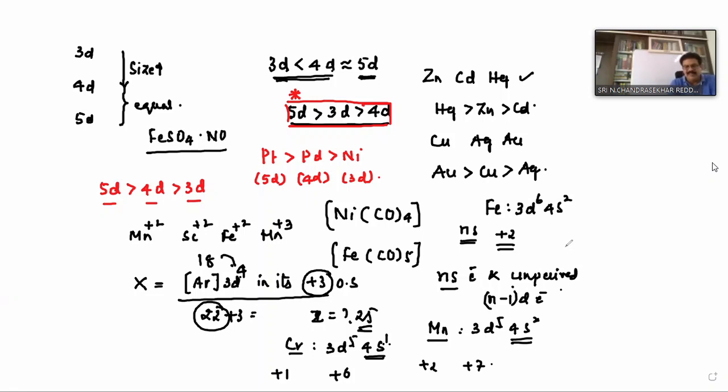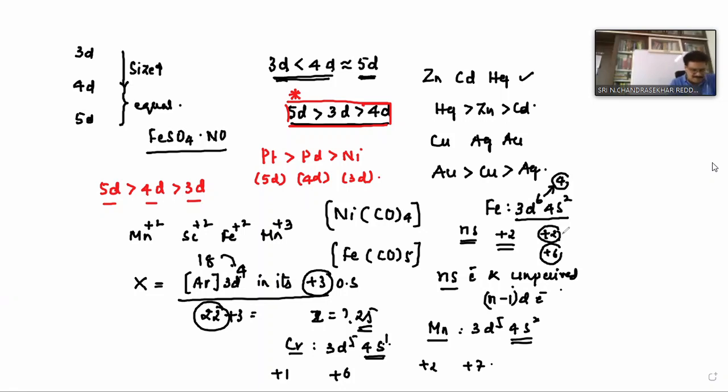So now, 3d6 4s2. The lowest oxidation state is +2. The highest oxidation state is +6. How many unpaired electrons are present in 3d6? 4, and 4 plus 2 is 6. But iron does not form stable compounds in the +6 state.